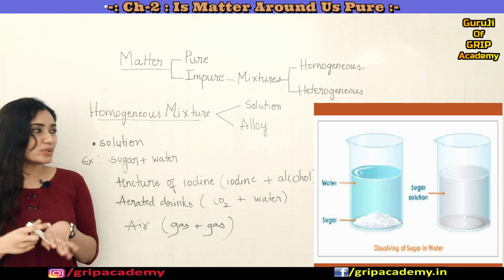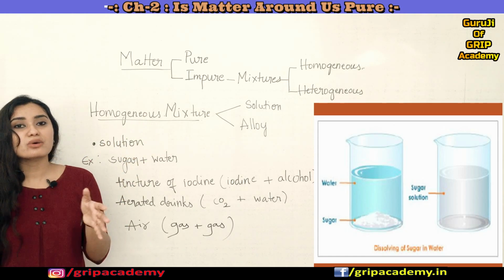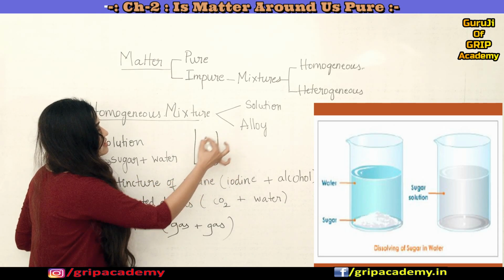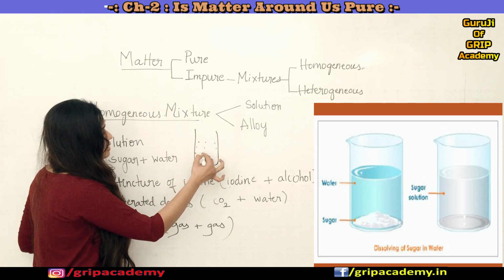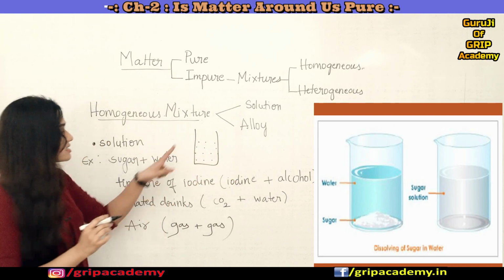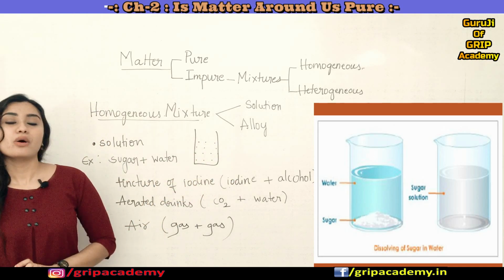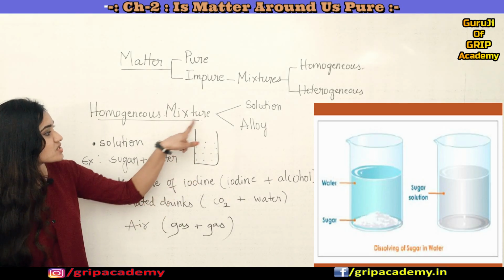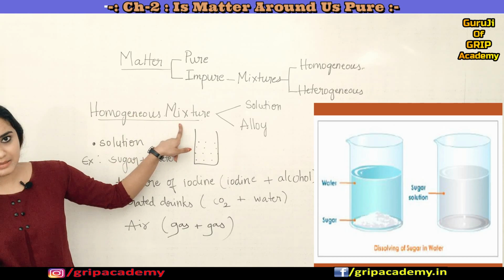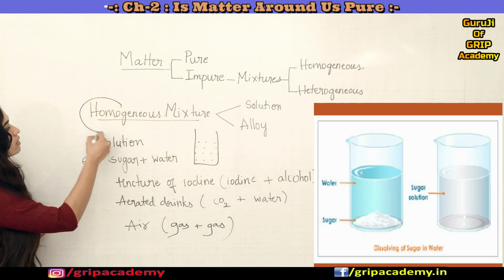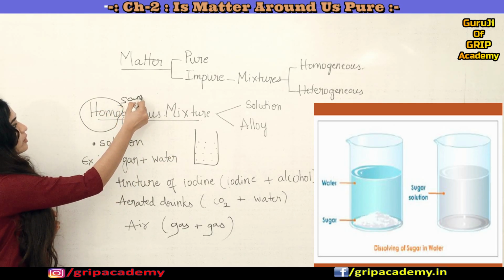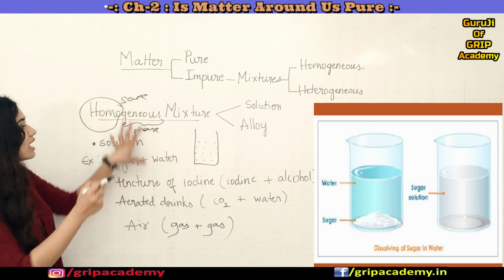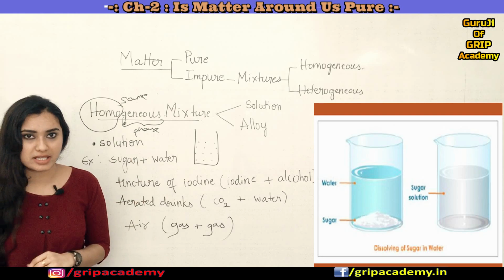No, right? You can't do that because it has been thoroughly mixed. It has been evenly distributed. The salt particles have been evenly distributed throughout this water solution. So that's why we call such solutions homogeneous mixtures. See, homo always refers to what? Same, right? Same genus. Genus means phase. So they all remain in the same phase.